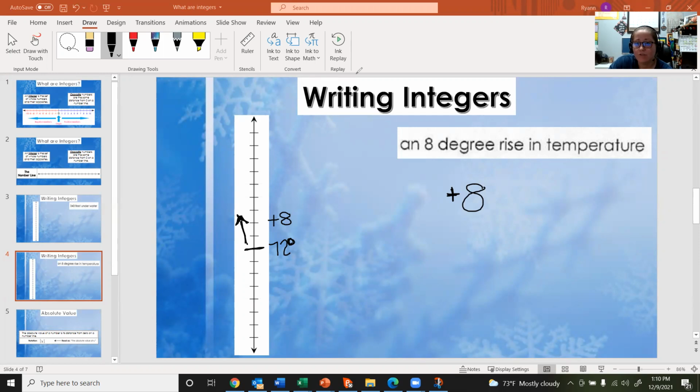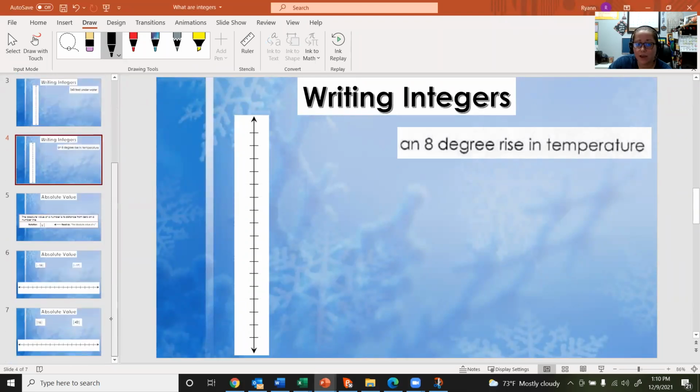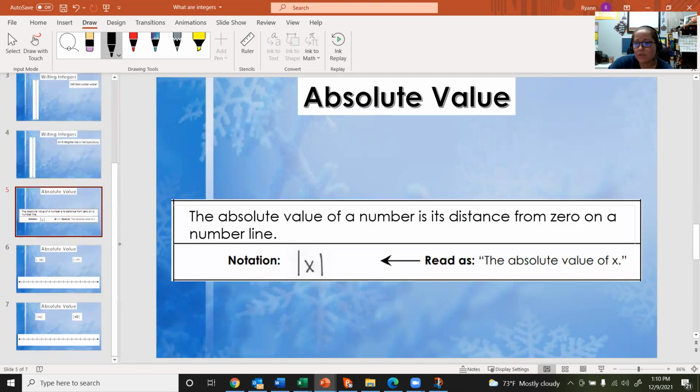So now we're going to shift gears a little bit, and we're going to look at what is absolute value and what does this mean? When we start talking about operations with integers, so adding and subtracting, we are going to look more at finding the absolute value of numbers. We'll go into that in a little more detail when we start talking about addition and subtraction. For now, we just want to figure out what it is and how to find it.